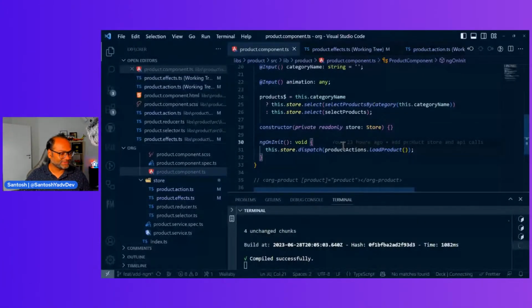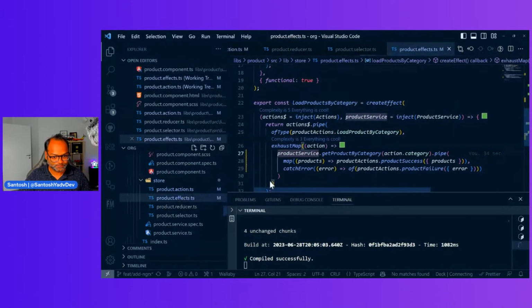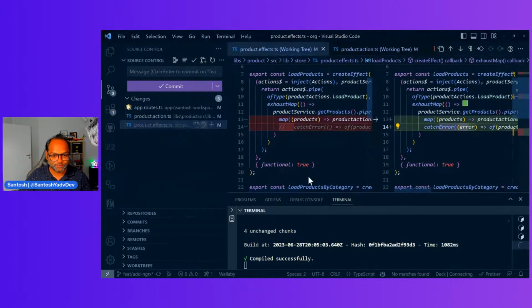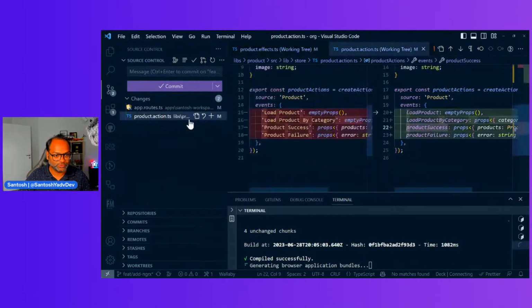Oh my God. So I was just speaking and, let's go back. What I have done so far. Let's go back. So I can just undo effects. I'll just undo this. Discard changes. I'll just undo the action and